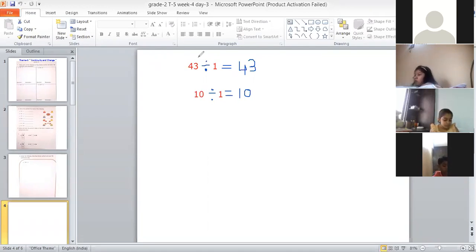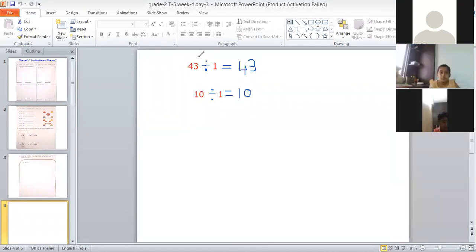Yes, Ashrita, please unmute yourself. In one table, it will get itself, no, ma'am. Very good. That's the correct answer, because in one table, we will get that number that many times only. Suppose the number is 43, then we will get 43 in one table 43 times.